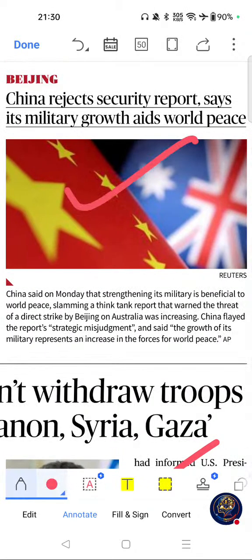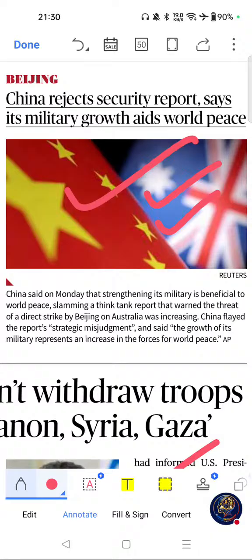China rejects security report, says its military growth aids world peace. If you see the importance of this article, Indo-Pacific geopolitics is a major UPSC theme, and this is relevant to China's military modernization.